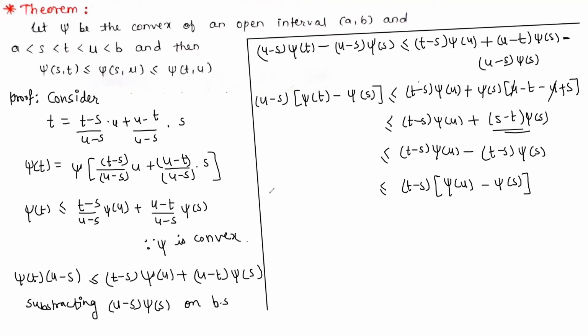So on the left hand side we have u minus s in bracket psi of t minus psi of s.